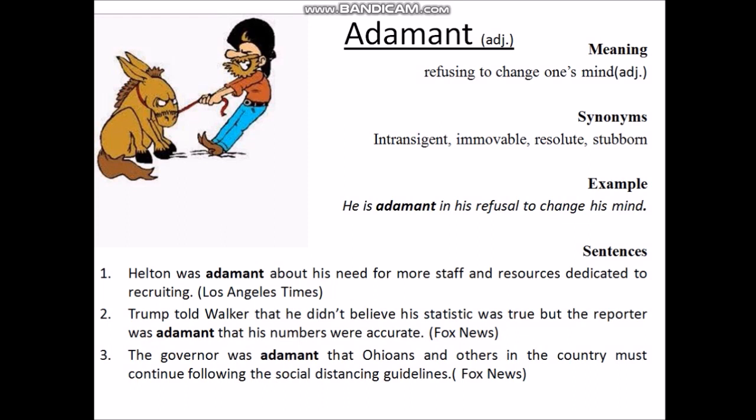So move on to the third sentence. The third sentence is: the governor was adamant that Ohioans and others in the country must continue following social distancing guidelines. That means the governor was telling that Ohioans and others in the country should follow social distancing for the current pandemic, that is coronavirus.